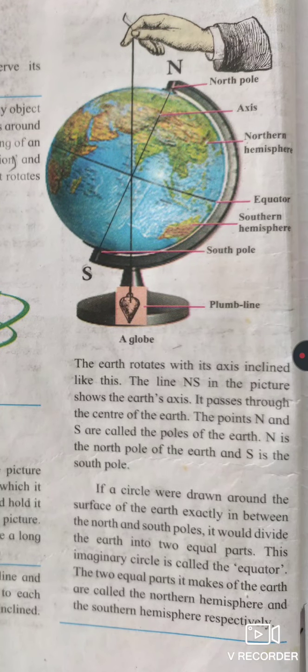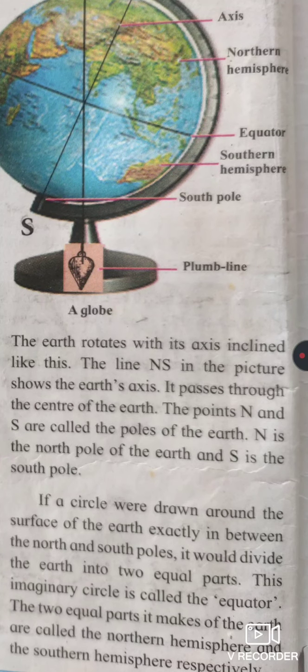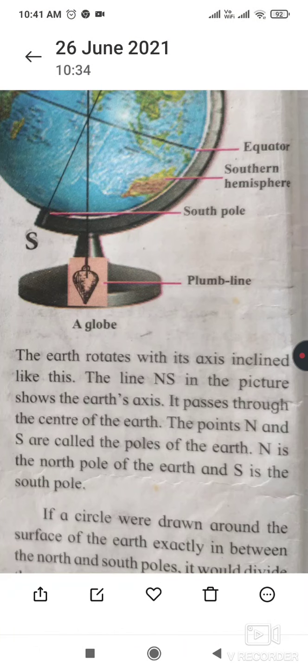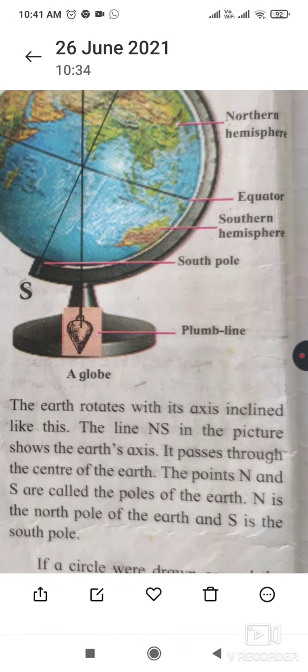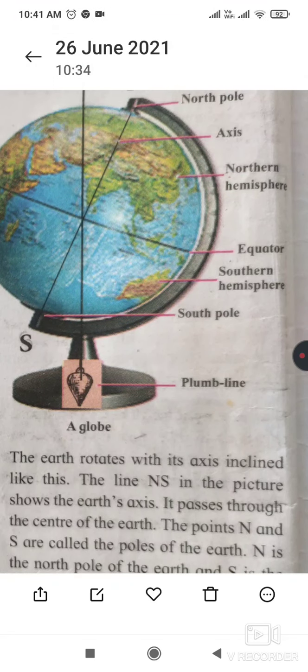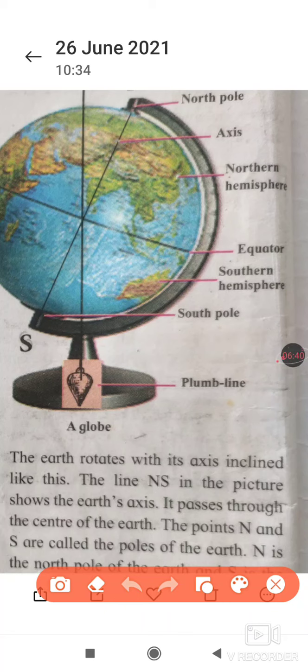This earth has a rotation. The earth rotates with its axis inclined like this. The line north-south in the picture shows the earth's axis. It passes through the center. This is the center.